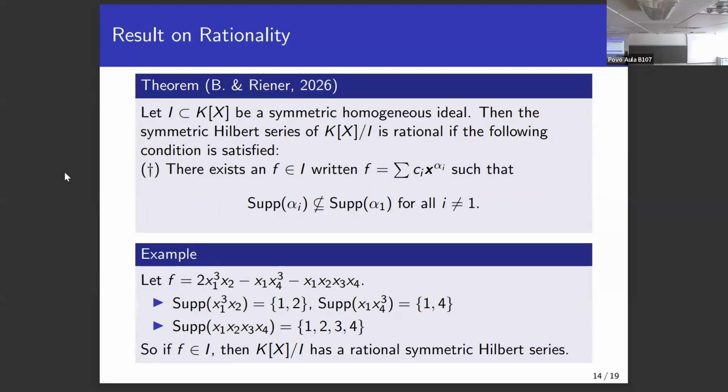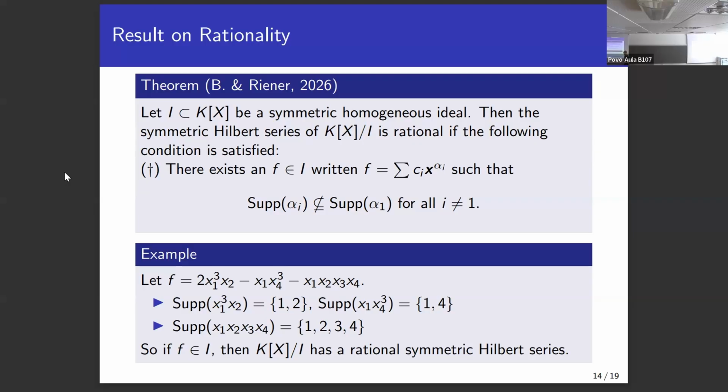So, for example, we have F here, which can be written as the sum of these three terms, where the support of the first term is just 1 and 2, the support of the second term is 1 and 4, and the support of the last term is 1, 2, 3, 4, because those are the variables which have non-zero support. Now we can either pick the first or the second term, and we see that the other two supports are not contained in it, meaning any ideal I containing F will have a rational symmetric Hilbert series.